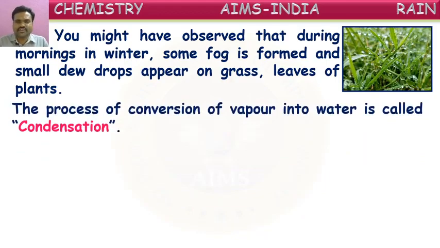So what is this condensation here? The process of conversion of water vapor into water is called condensation. So the common definition is: the process of conversion of the gaseous form or vapor of a substance into liquid form is called condensation. Conversion of vapor into liquid is called condensation.